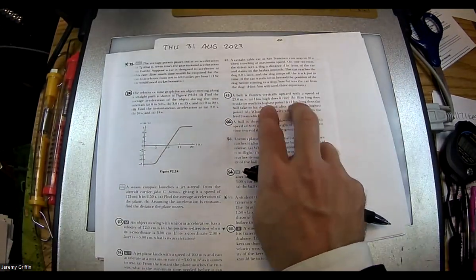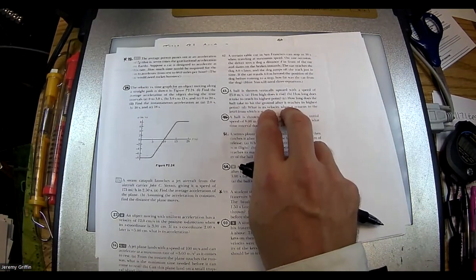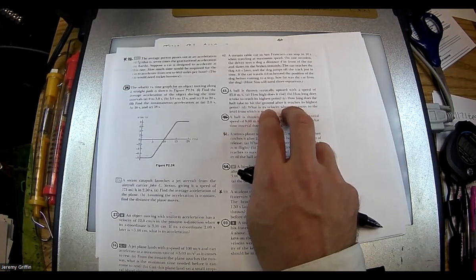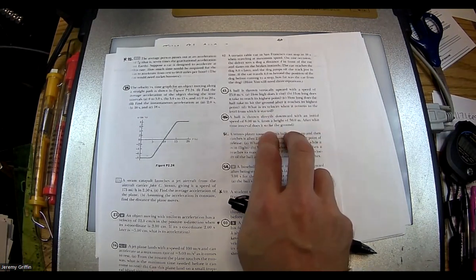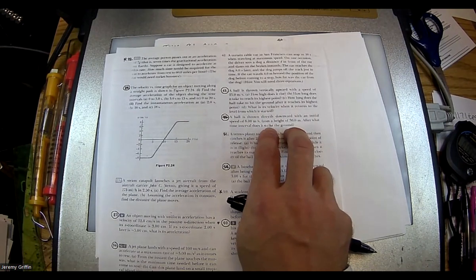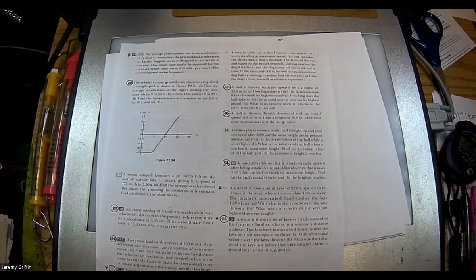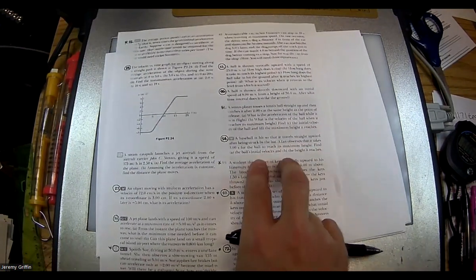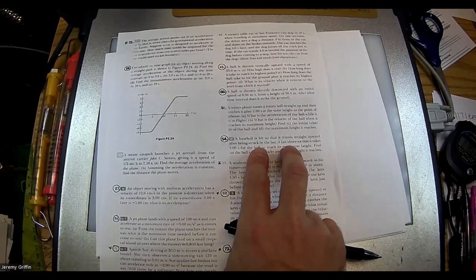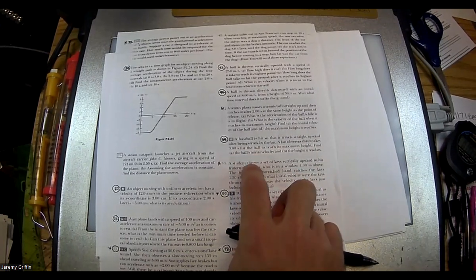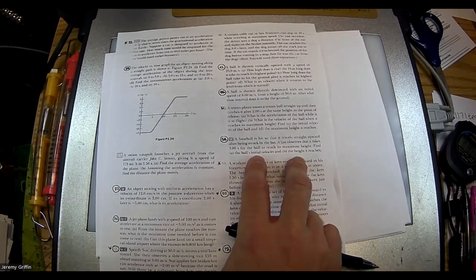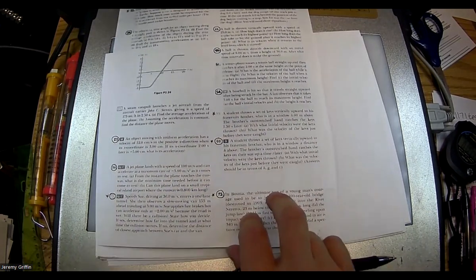All right. A ball is thrown upward at some speed. How high does it rise? And a bunch of follow-up questions. I think that's very similar to our starter question today. Ball thrown downward with some speed from some height. How much time does it take to hit the ground? That sounds very equation-based, just pop, pop, get the answer. You see that? Baseball hit so hard, it travels straight up after being hit. A fan observes it takes 3 seconds to reach its maximum height. How fast was it hit to get there? And how high does it go? You saw that too, right? Just equations, or maybe graphs, equations and graphs.